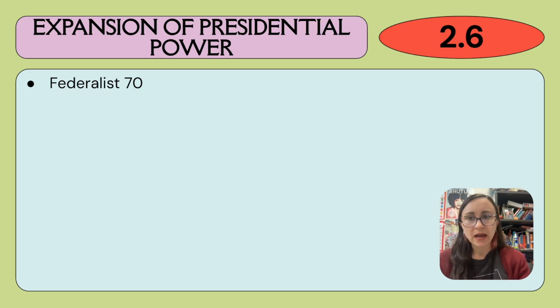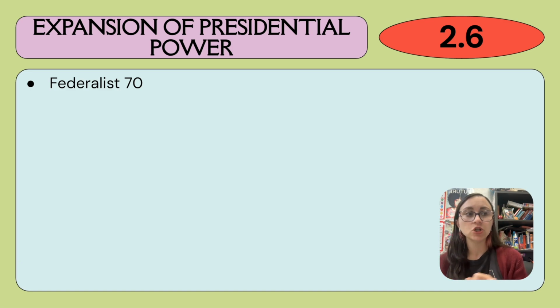So the president's power has expanded throughout the years. Originally, the presidency was designed to be a very, very weak office, and it has since expanded in power. A document you need to know is Federalist 70. So this is the, I think, 6th document. We've done Declaration, Articles, Constitution, Federalist 10, Federalist 51. So this is number 6.